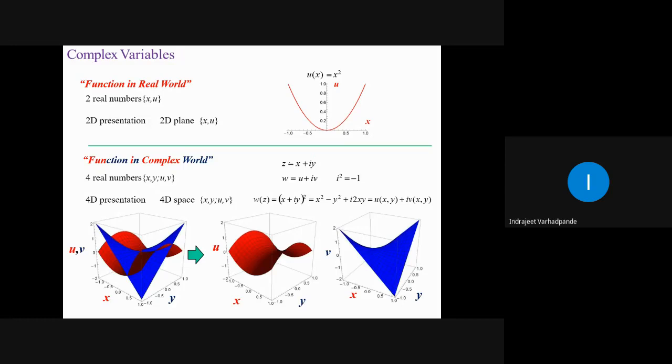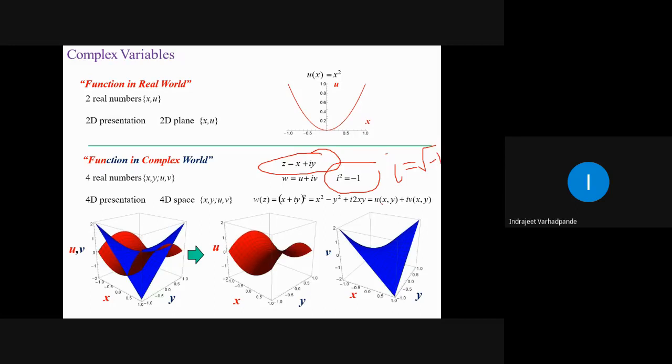I just now talked that z is a function related to x and y. I can represent it as a complex number in combination with x and y. So z is a complex number x plus iy, where i is under root of minus 1. That means i square is equal to minus 1.